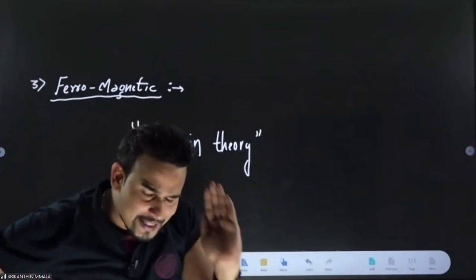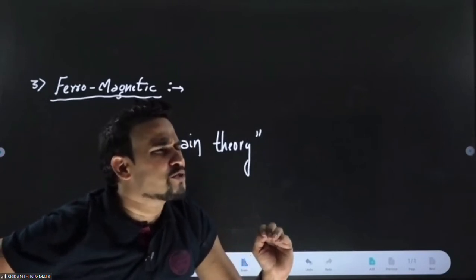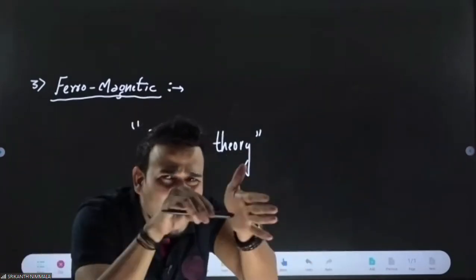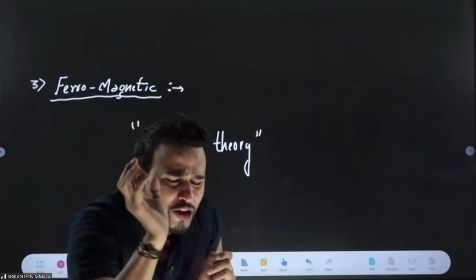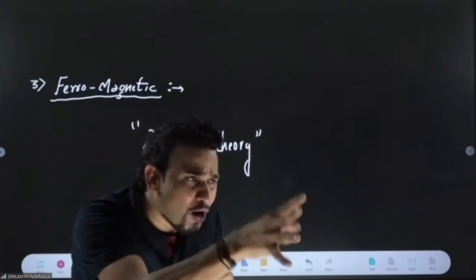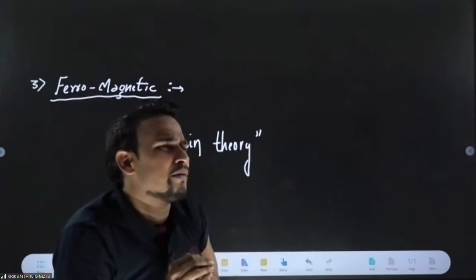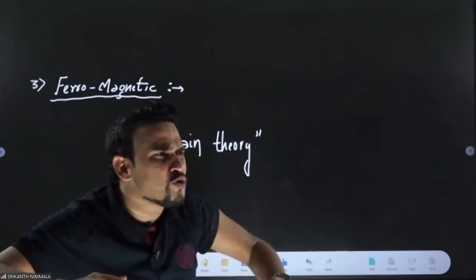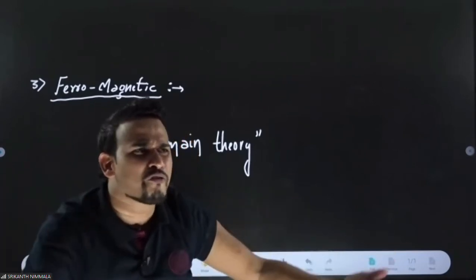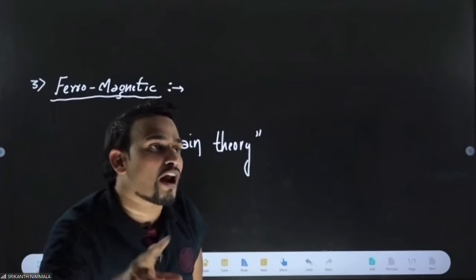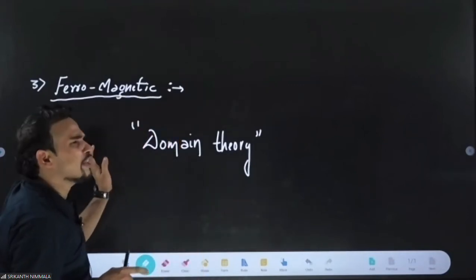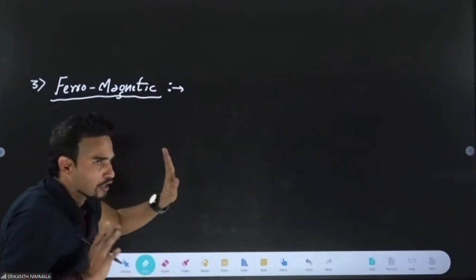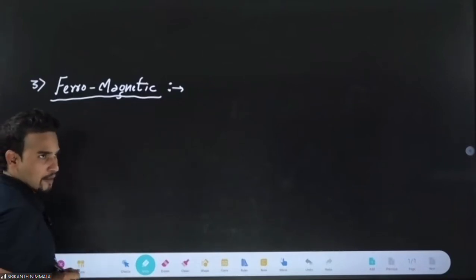First thing, always remember ferromagnetic materials are actually magnets. If you look at iron, iron gets attracted by a magnet. So ferromagnetic materials are already magnets, but without field, the magnetic moments are random, so they cancel. That's why they don't show any magnetic field. But when you apply an external field, they develop a huge amount of magnetism, and they suffer a strong attraction. This whole thing is explained with the help of domain theory. So understand what this theory says. Just see what this domain theory says.